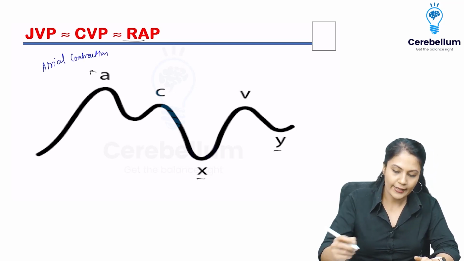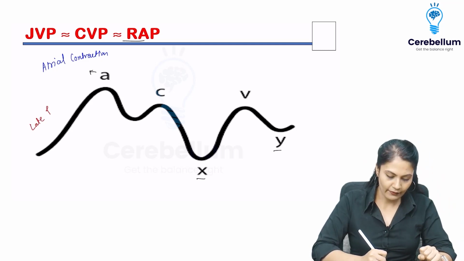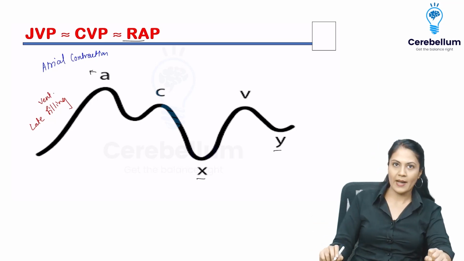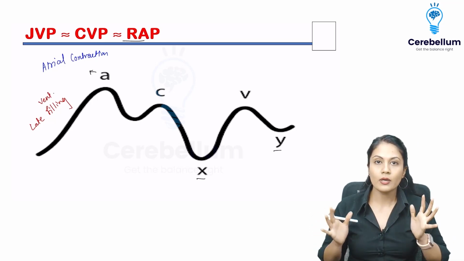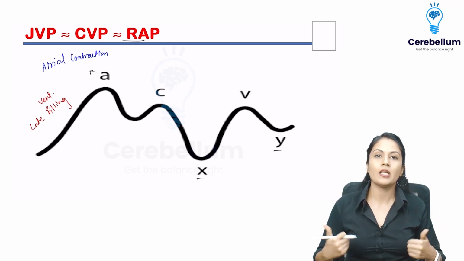And I told you that if the atrial contraction is happening, that means it is the late filling phase of the ventricle that is going on. So I'm writing late ventricular filling that is happening, right? In the red color, I'm going to write the ventricular events. On the other hand, in the blue color, I'll be writing what is happening in the atria.